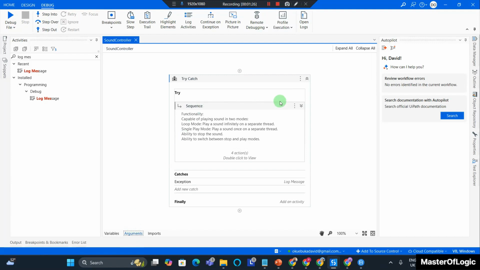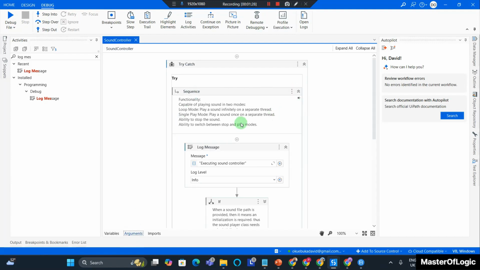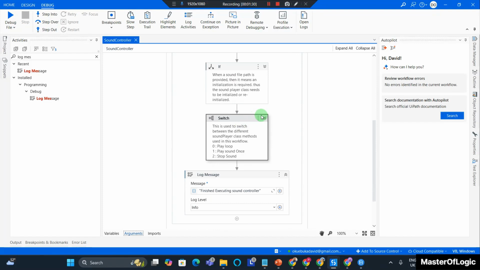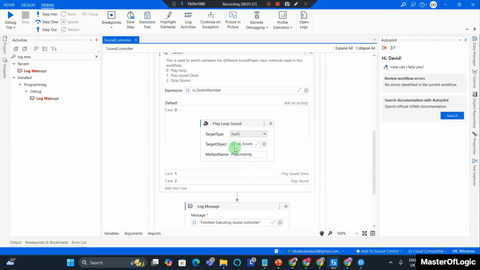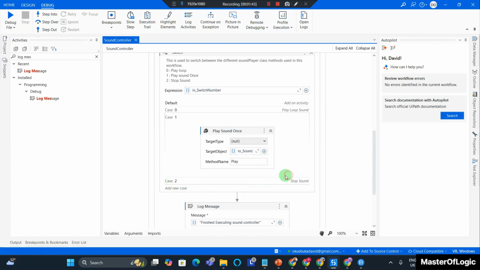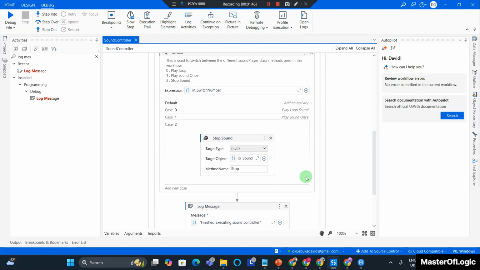I'm just going to revisit the sequence again to ensure that I do not have any errors. No errors. Looking good. I expand the switch case, and I review each of the cases again, and it looks good. The target object is IO_sound player, which is what I expect. Everything looks good, and we are good to go.